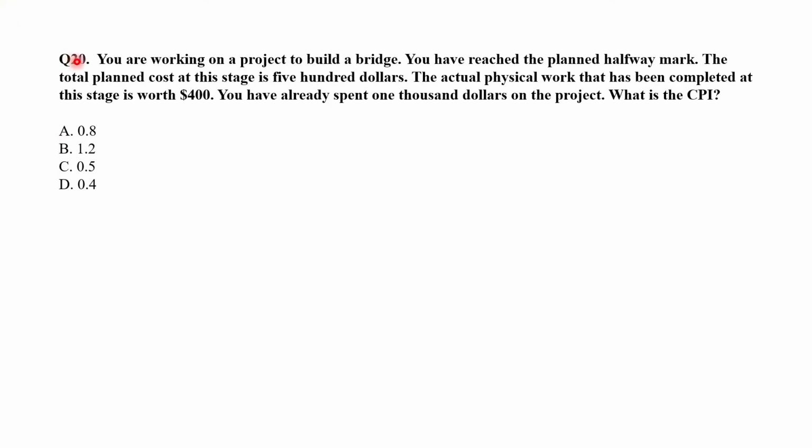Question 20. You are working on a project to build a bridge. You have reached the planned halfway mark. The total planned cost at this stage is $500. The actual physical work that has been completed at this stage is worth $400. You have already spent $1,000 on the project. What is the CPI, cost performance index? A, 0.8, B, 1.2, C, 0.5, or D, 0.4.